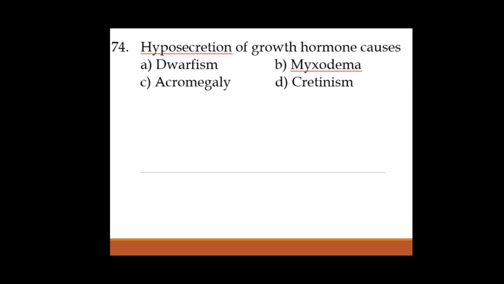Myxedema is due to hypothyroidism. Then acromegaly in adults, hypersecretion leads to acromegaly, enlargement of the tip parts. Cretinism occurs in children due to lack of iodine, thyroxine hormones, where it leads to impairment of the physical as well as mental development. IQ will be very low. Okay, so the correct answer is dwarfism.